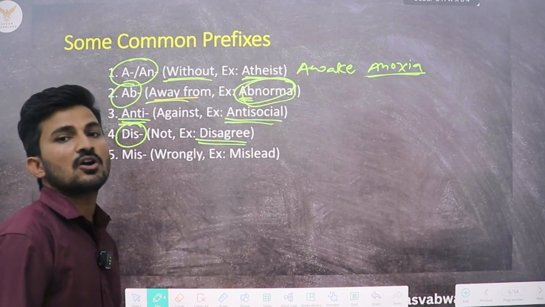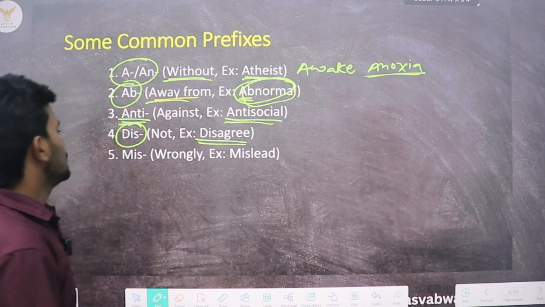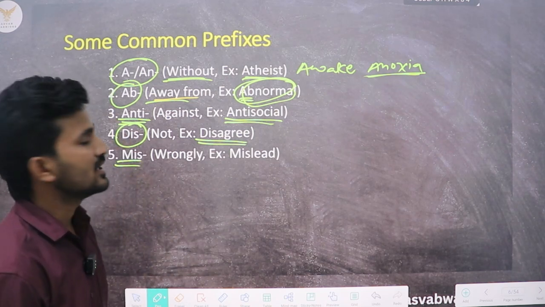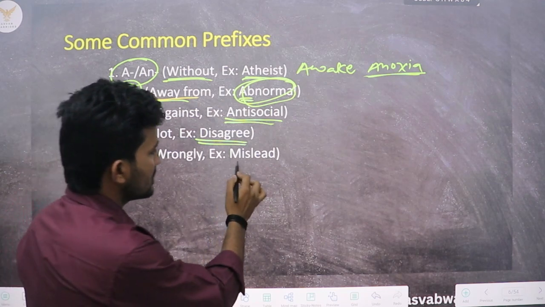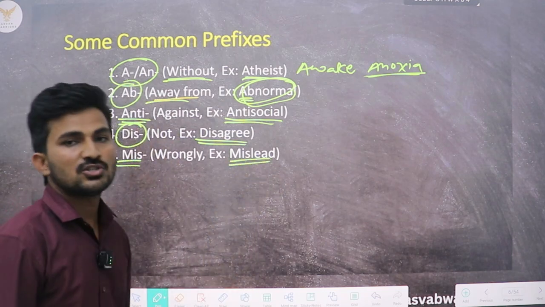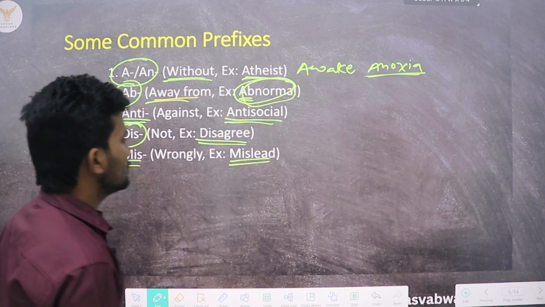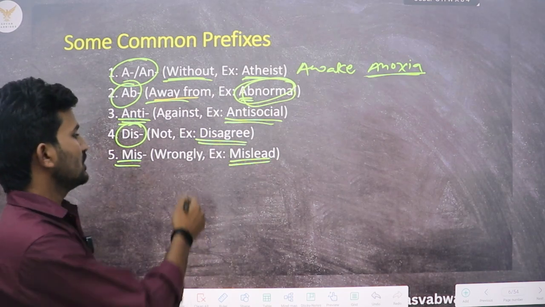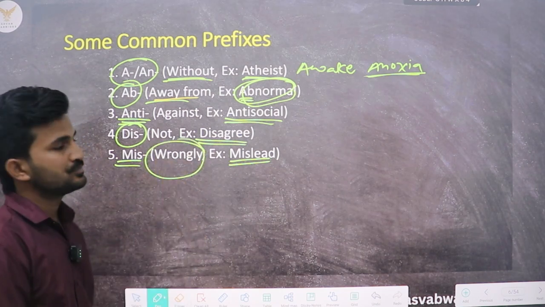Discontinue means which is not continued anymore. The next prefix is mis, which means wrongly. Examples for this are mislead, misuse or misinterpret. These types of words have the prefix mis, which means wrongly, like wrongly interpreted.